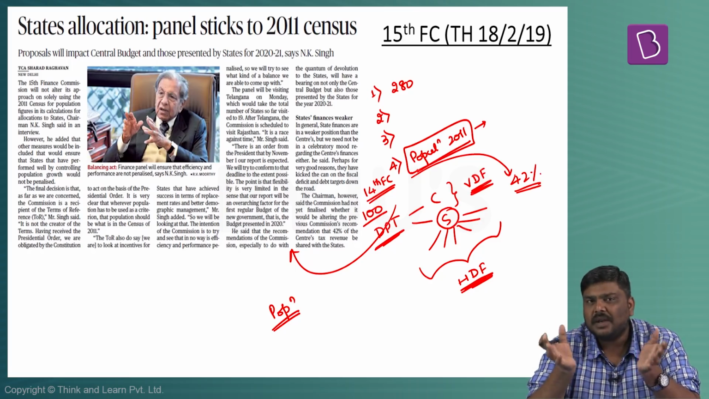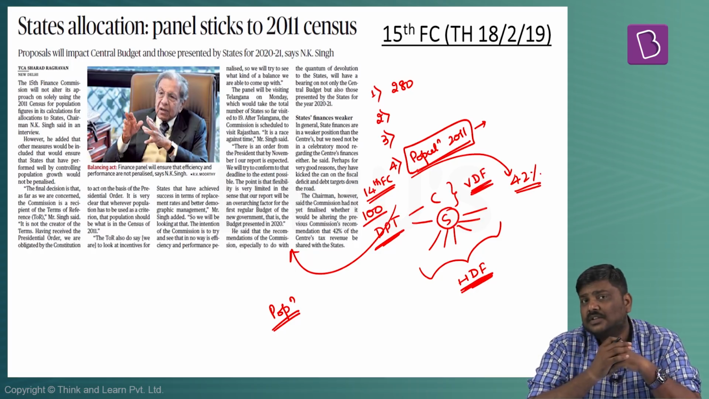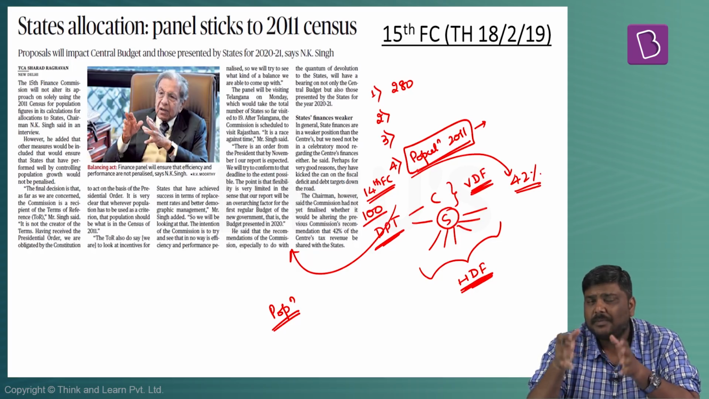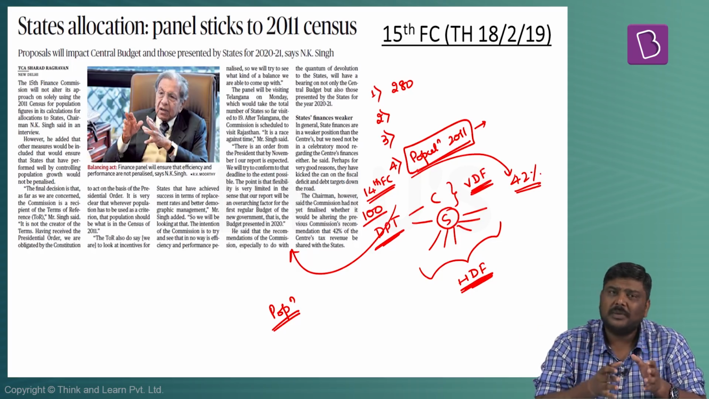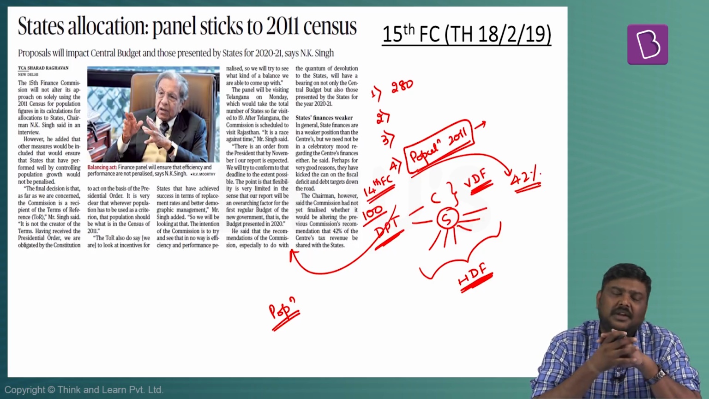The population has also been much higher, as a result of which the southern states are accusing the central government that the allocation to the northern states will be much higher compared to the allocation for the southern states under the 15th Finance Commission recommendations.